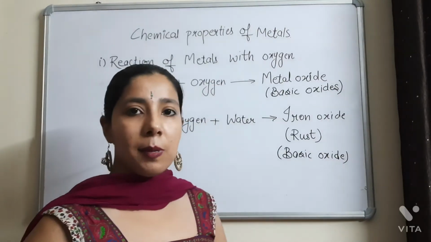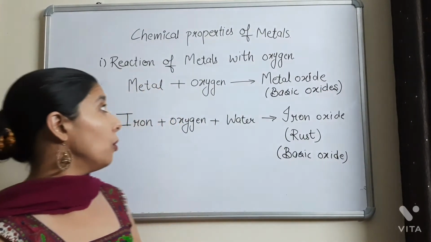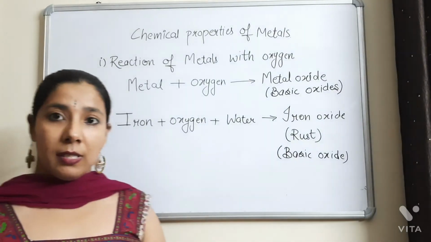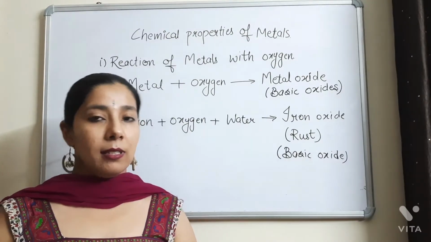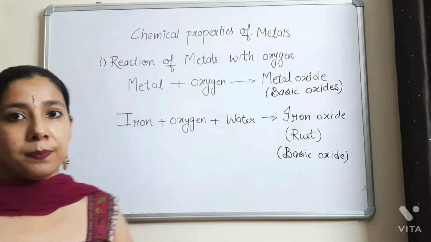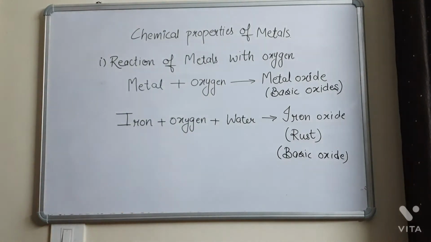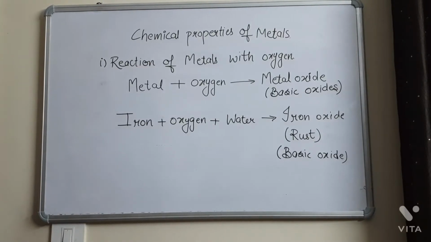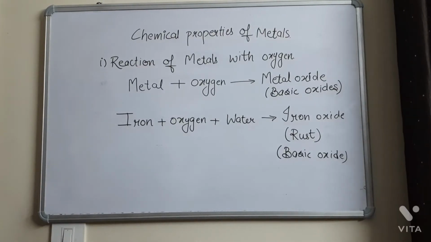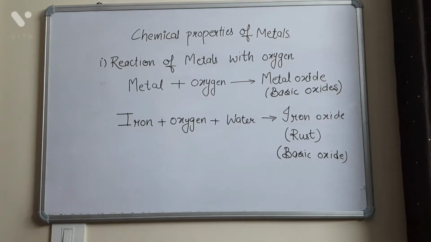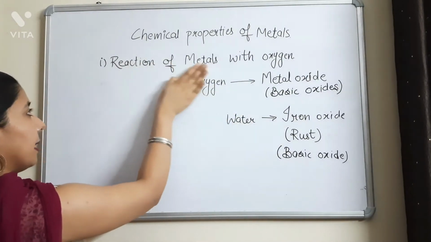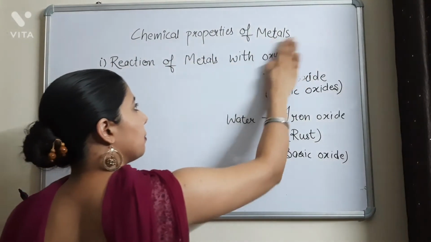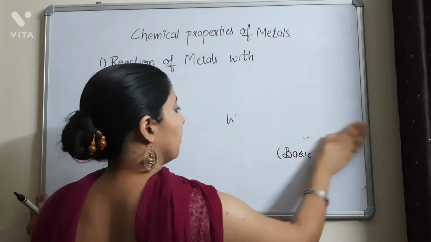You can take other examples also. You can take the reaction of copper with oxygen, it also forms the basic oxides. So all the metals, when they react with oxygen, form the basic oxides. So this is the first chemical property of the metals, that is the reaction with oxygen. Now the second is reaction of metals with water.